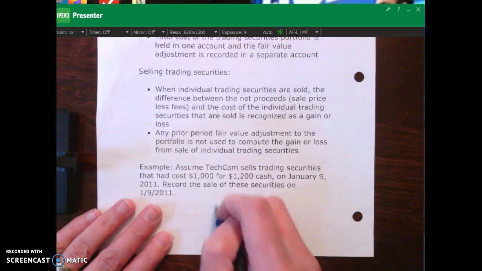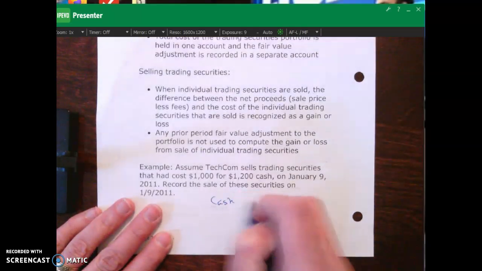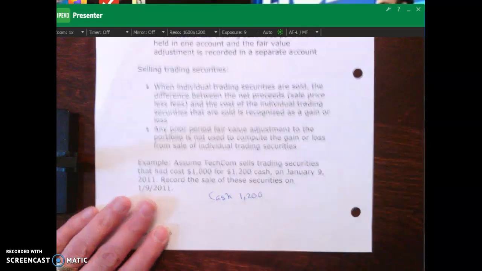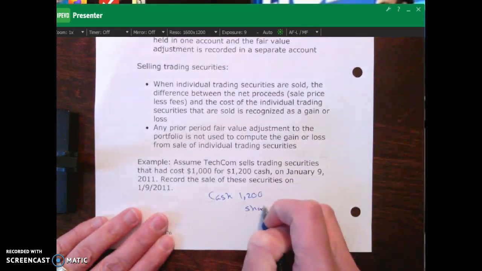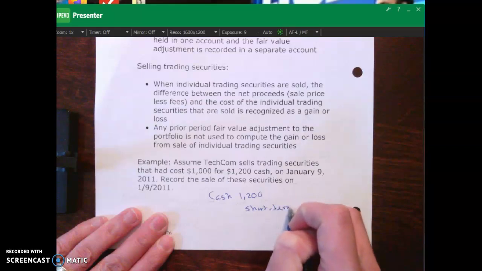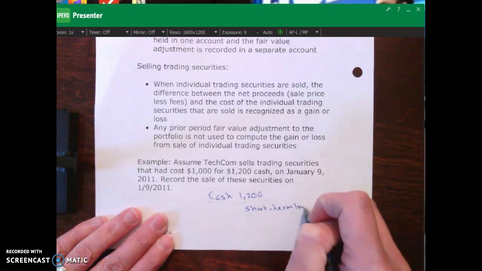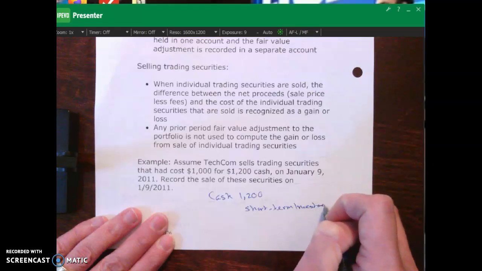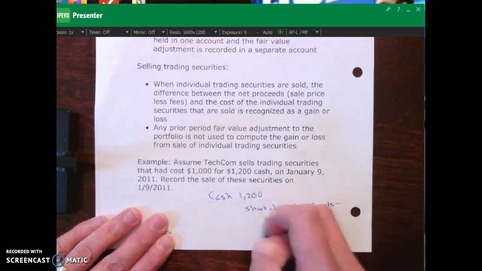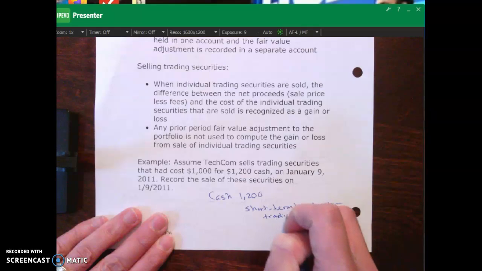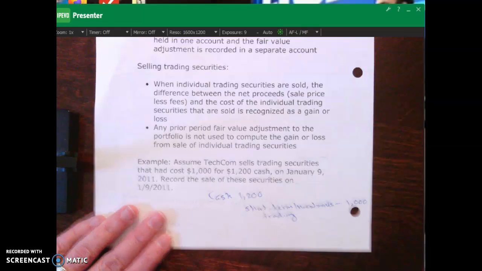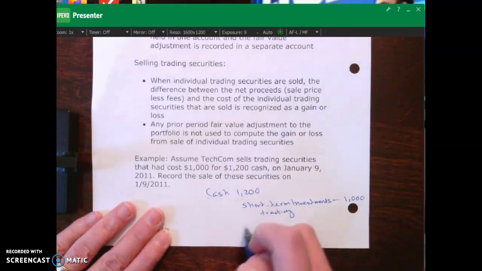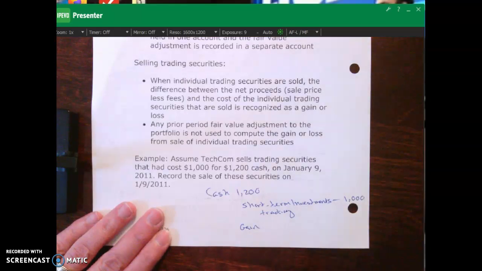Okay, so we come over here and we're going to debit cash, $1,200. We will then credit our short-term investments, trading, for the cost basis, which is when we initially bought those, right? And then what we have is not an unrealized gain, but a gain because we have sold it.